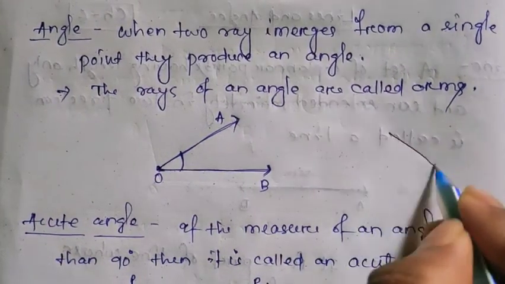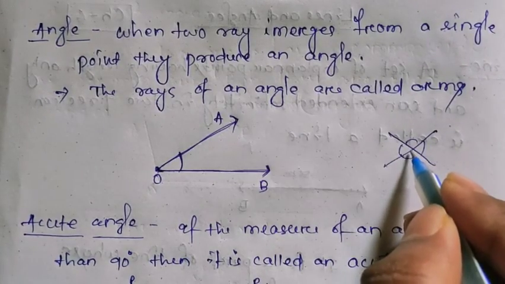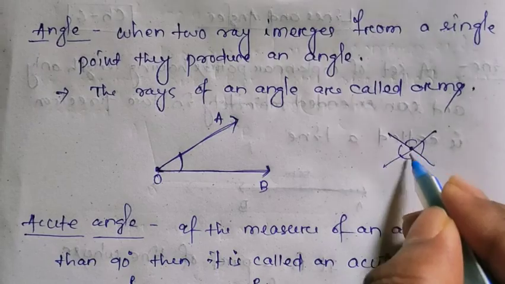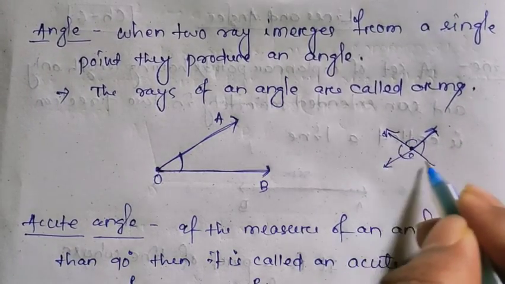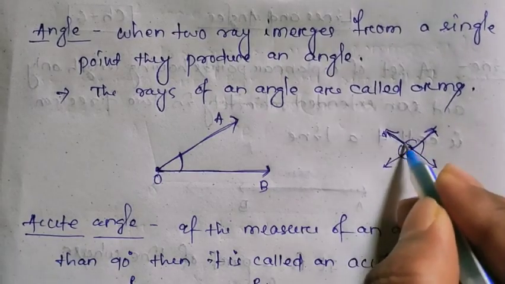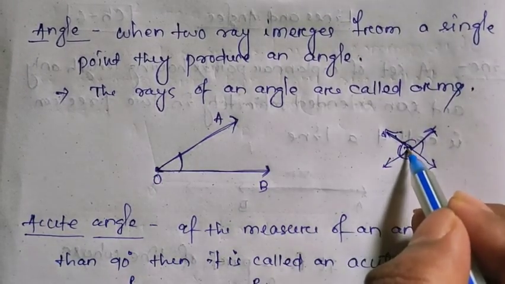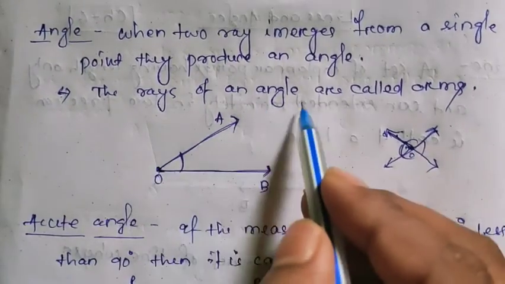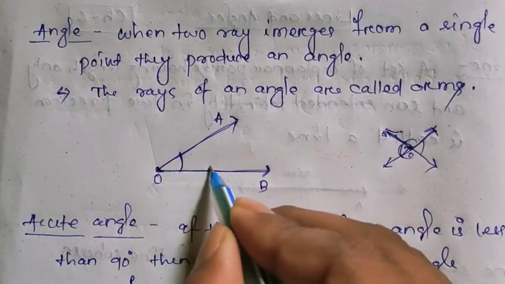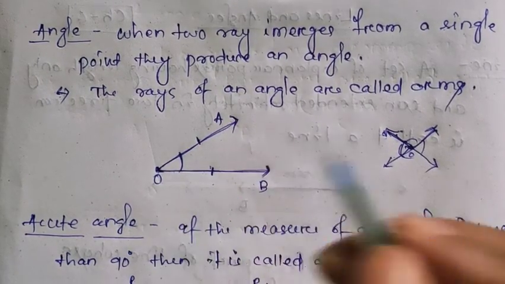When two lines intersect, they produce angles. Here it is the same. If I take this point, and this is a ray, this is another ray, the angle is between these two rays. Understand? So these have a common origin, and here it is a point. The rays of an angle are called arms. So OA is an arm and OB is another arm of angle AOB.